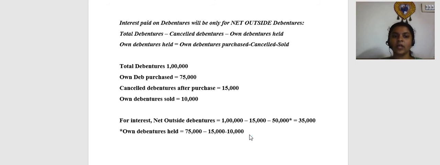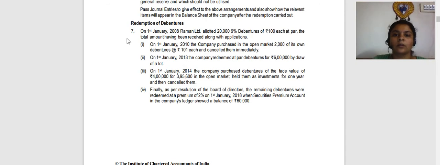Right, friends? So in case of open market purchase, remember the following entries. First, purchase and immediate cancellation. Next, purchase cancelled later. Third, sale of debentures. And in case of interest paid, interest will be for the net amount of debentures held by the outsiders. So based on this issue of debentures and redemption of debentures from open market purchase, there has been a question in your May 19 RPP. So let us look at the question.